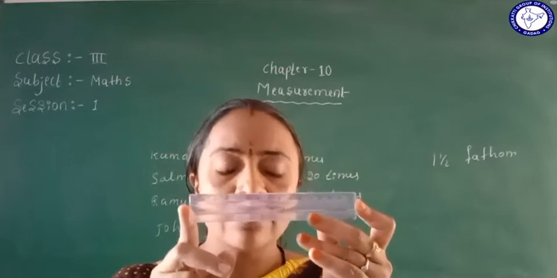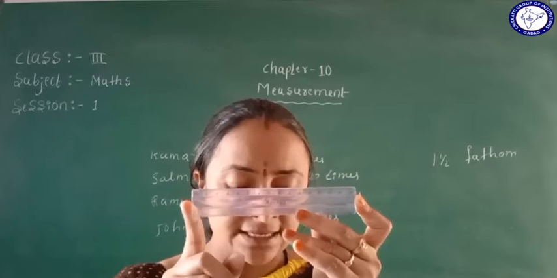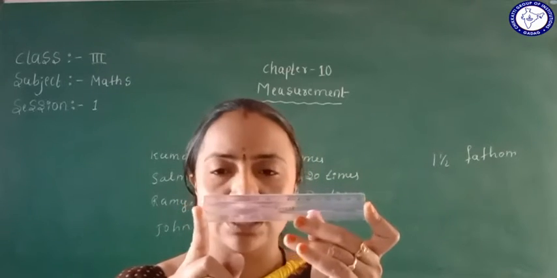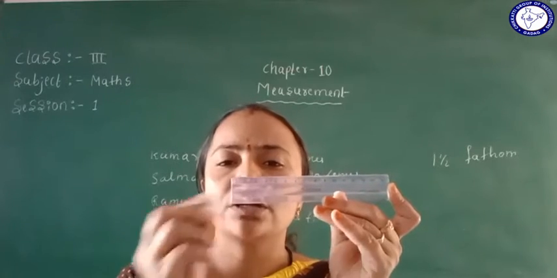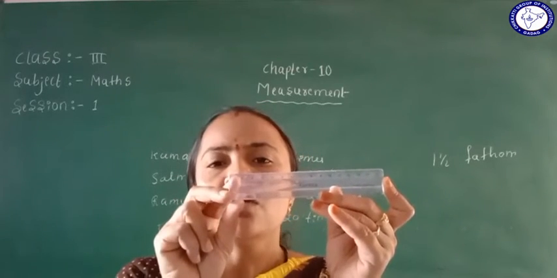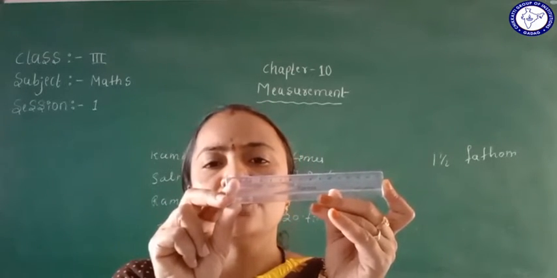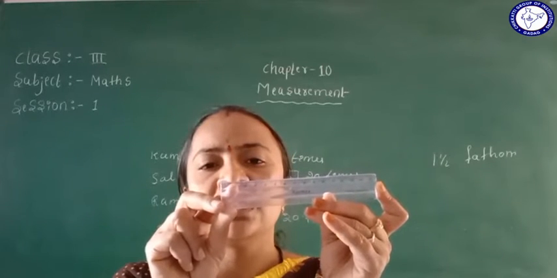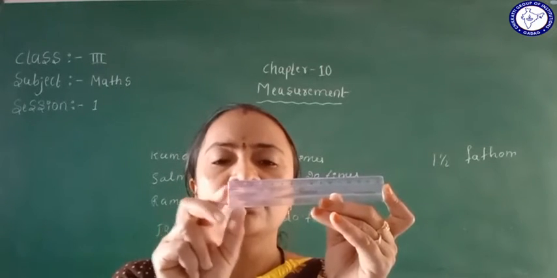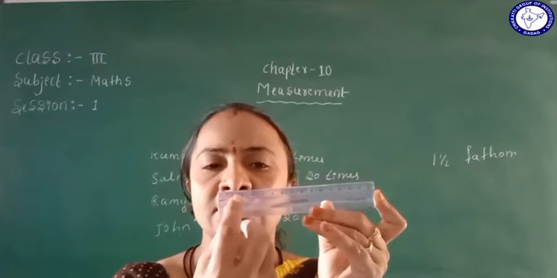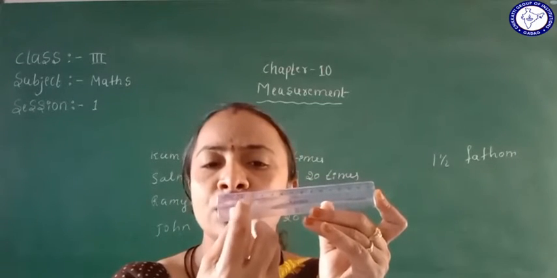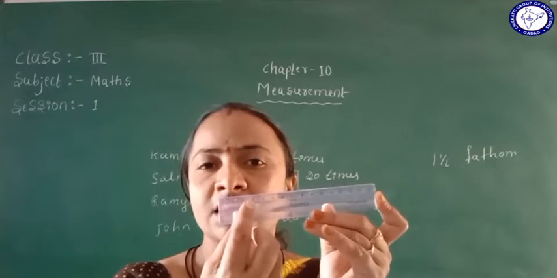Okay. Now, the number of short lines between any two long lines. Between any two long lines, we count the short lines. How many are there here? See, 1, 2, 3, 4, 5, 6, 7, 8, 9. So between two numbers, from 1 to 2, 9 lines are there. So if we include the long line, it will become 10.